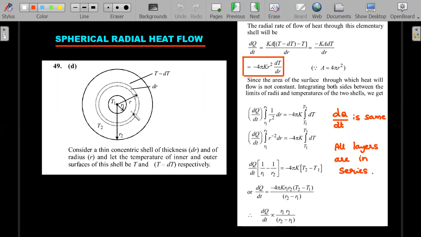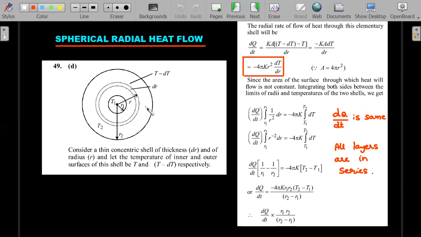And what is the area of that section that it crosses? Remember, you're supposed to visualize that the area is radially touching. Okay, so that should be 4 pi r square. That's what he has written. So dQ by dt, you should directly be able to write this step. Okay, and in all of this, please understand dQ by dt is not dependent on radius r.